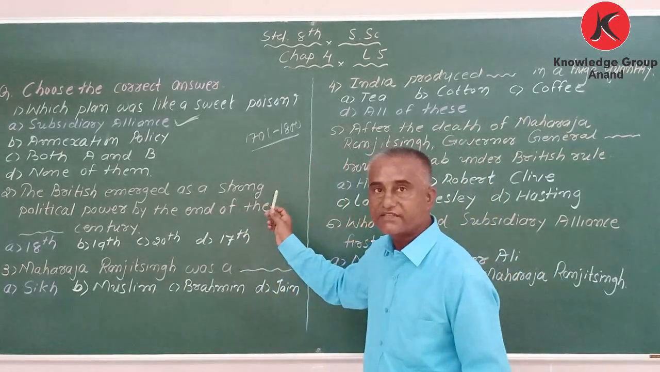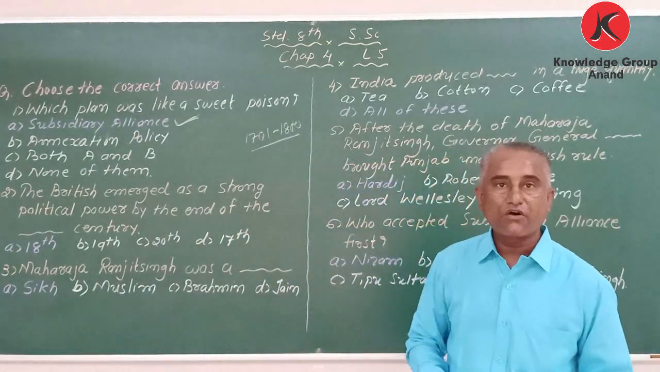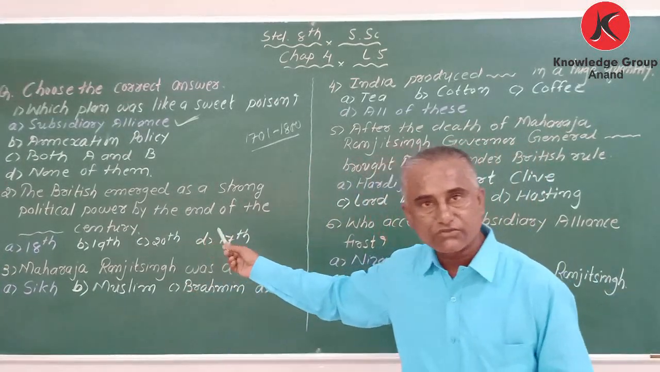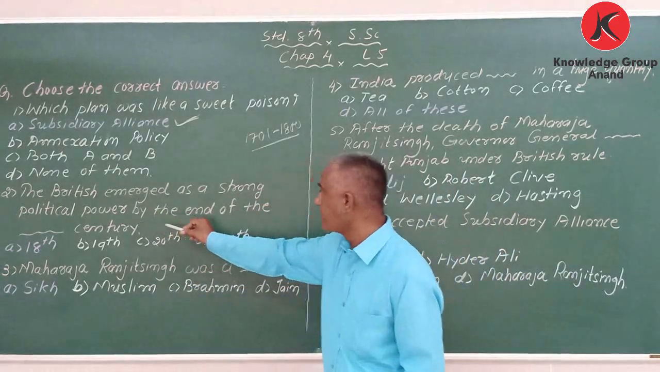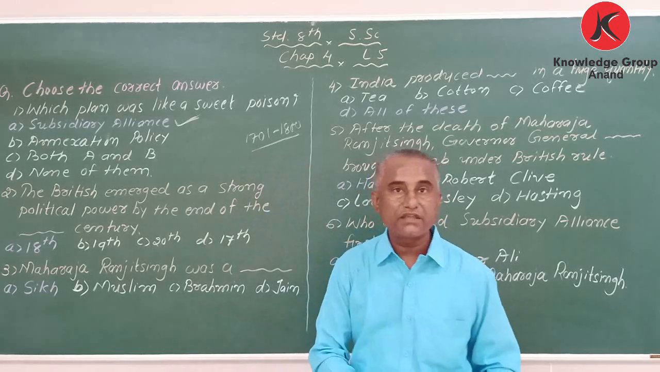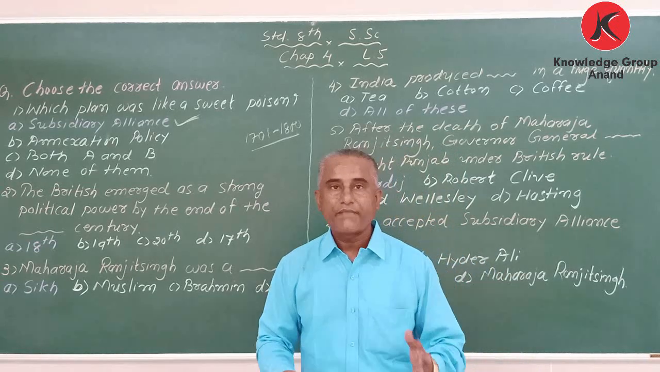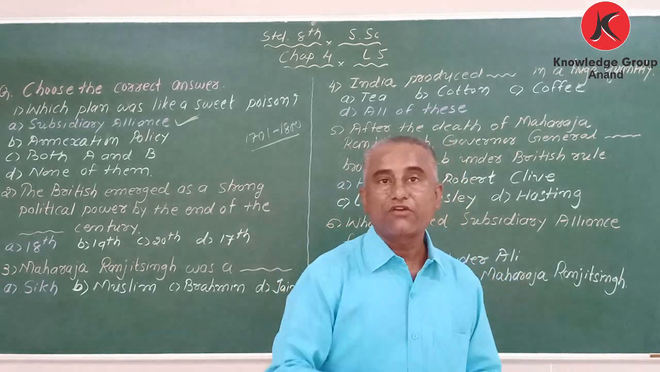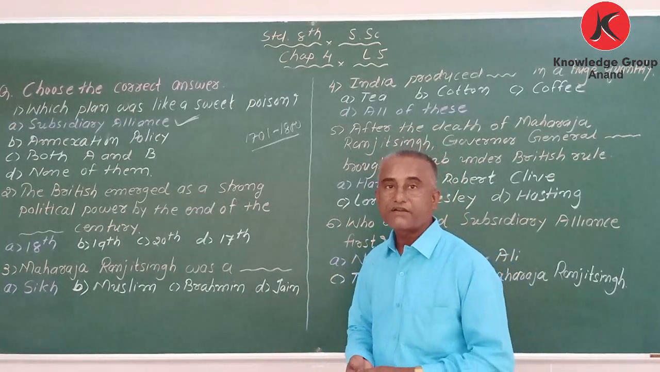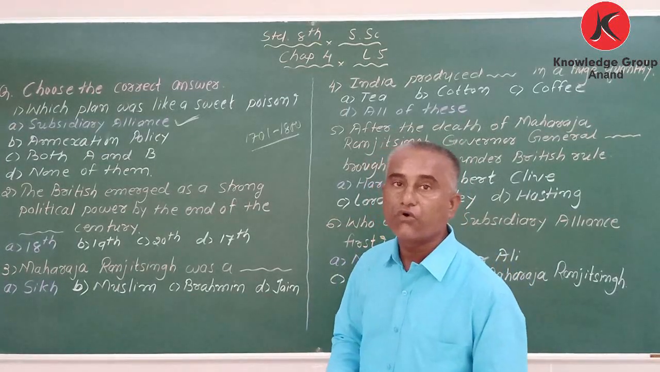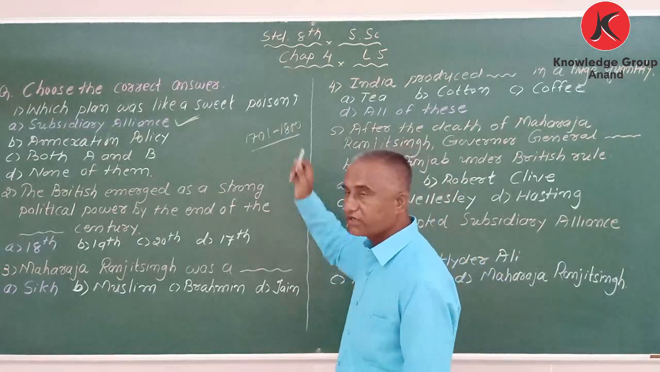So the British emerged as a strong political power by the end of which century? 18th century. Got it? Why? Because we know they fought many battles, but the important ones were the Battle of Plassey in 1757 and the Battle of Buxar in 1764. So this is called the 18th century.